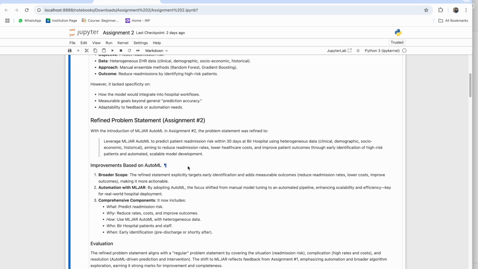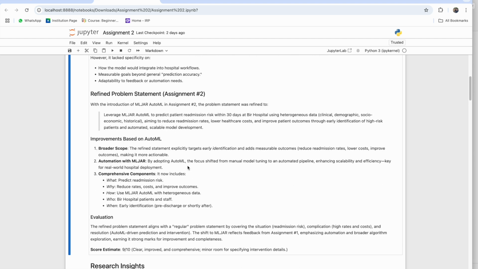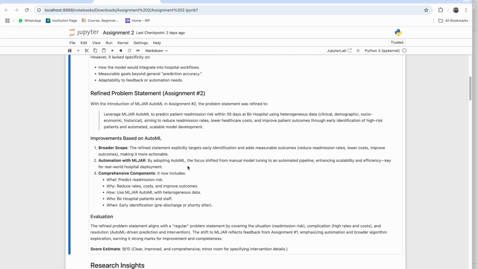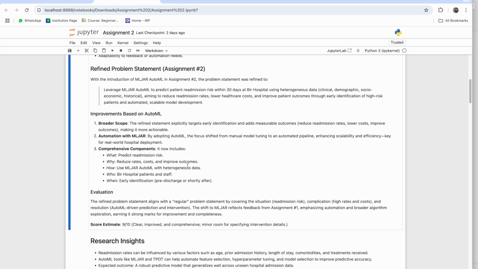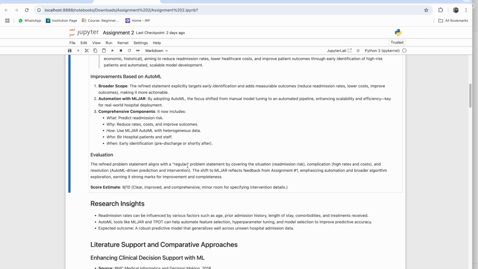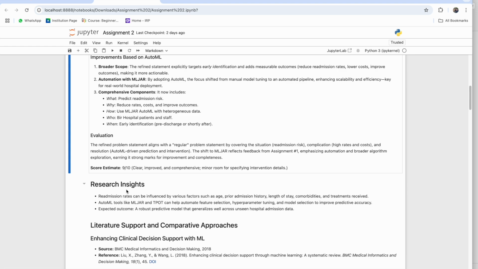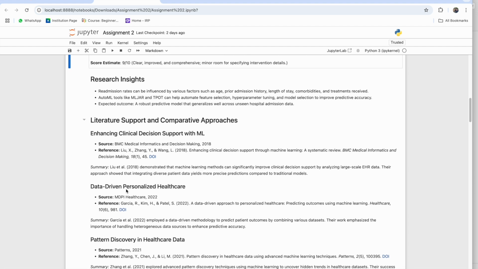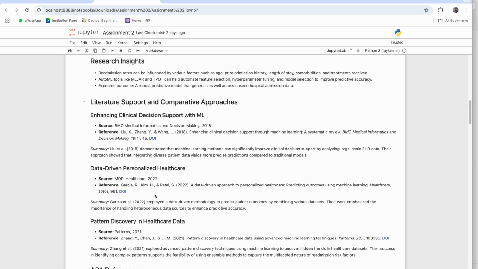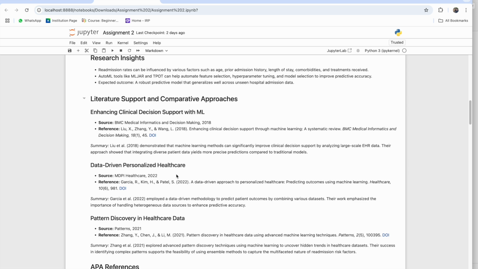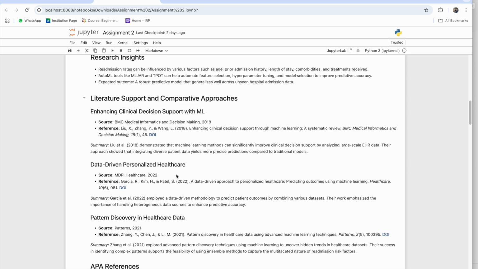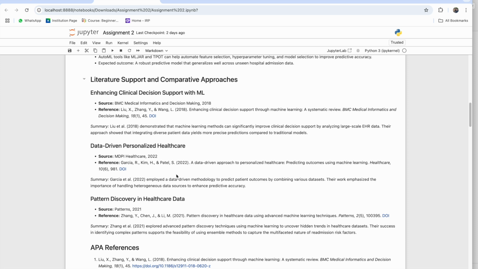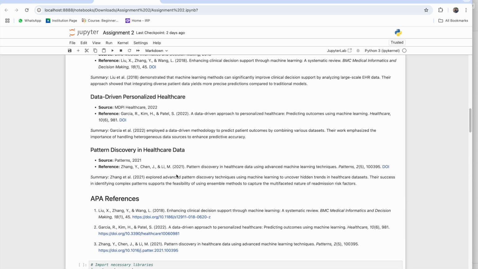In this evaluation conclusion, by adopting AutoML, we improved prediction accuracy, efficiency and scalability, making it a practical solution for real-world hospital deployment. Our redefined approach received a strong evaluation score of 9 out of 10, highlighting its effectiveness and impact. Our approach was also supported by various research studies and articles on machine learning in healthcare. These sources highlight the effectiveness of AutoML in improving predictive accuracy and decision making, reinforcing our shift from manual modeling to automation.